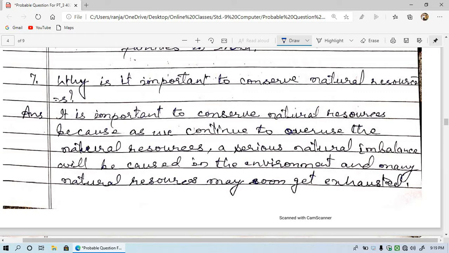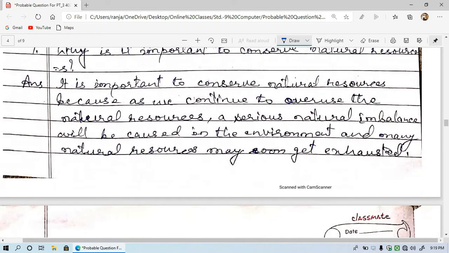It means that if we use more natural resources, then the environment becomes imbalanced and also the natural resources will be exhausted forever.